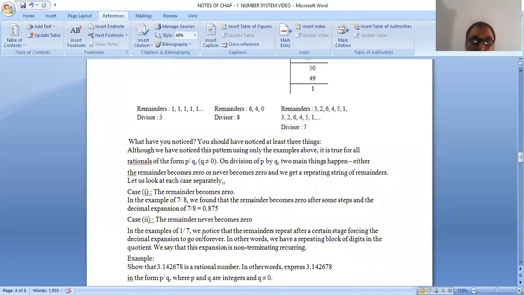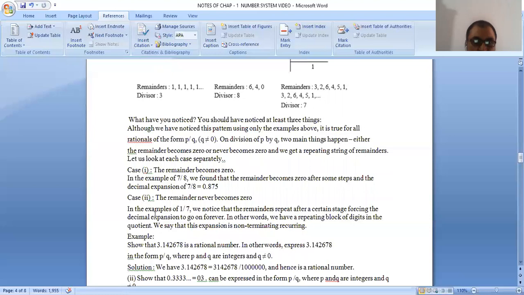When the decimal expansion of a rational number comes to an end, that is, when we find the decimal expansion and the remainder comes 0, it is called terminating. If the decimal expansion does not come to an end, it is called non-terminating.